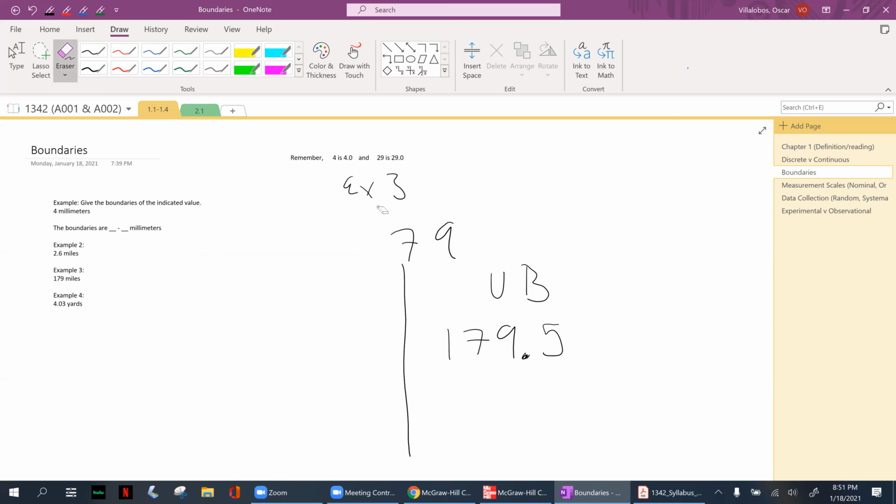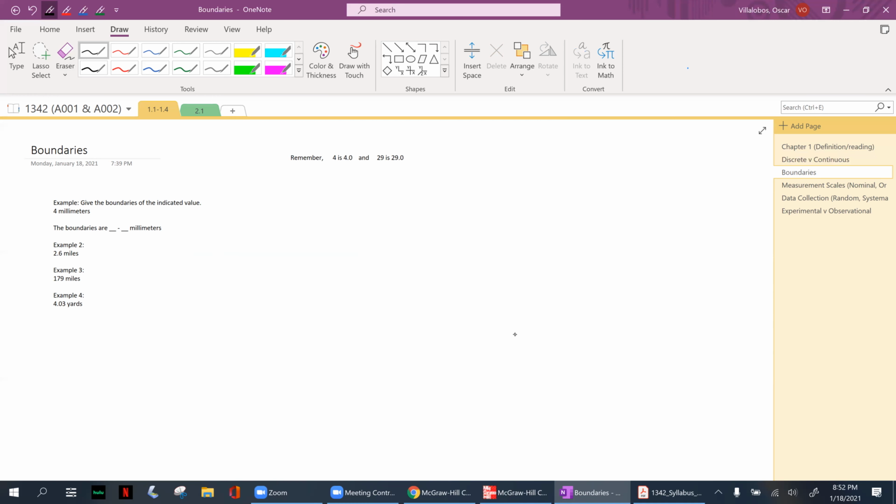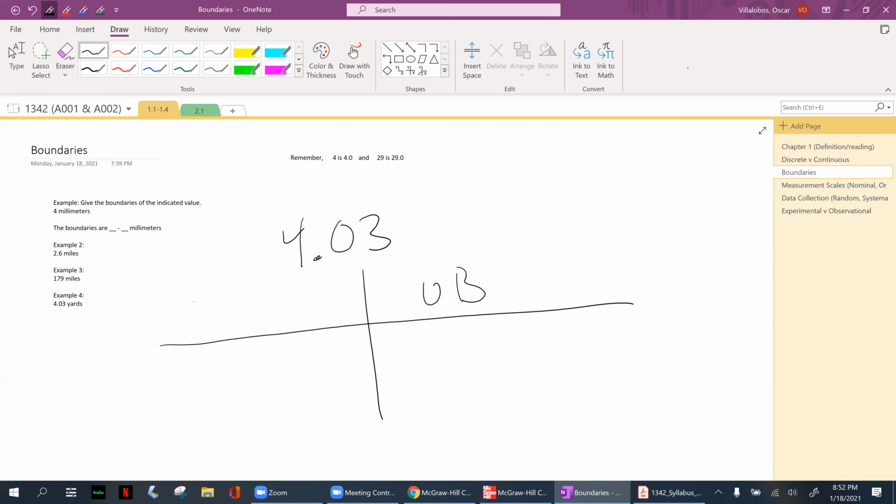Okay. And the last example I have here is going to be 4.03. Let's give here the upper bound and the lower bound. So for the upper bound, again, it really doesn't matter. All I'm going to do is add a 5 to the very, very end: 4.035.